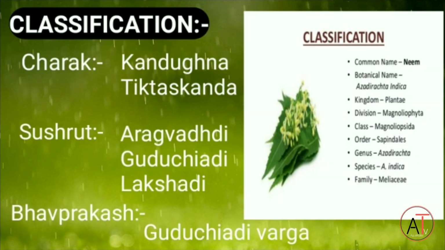Next, coming to classification of neem. According to Charak, it is Kandugna and Tiktaskanda. According to Shushrut, it is Aragvadadi, Guduchadi and Lakshadi. And according to Bhavaprakash, it is Guduchadi Varga.